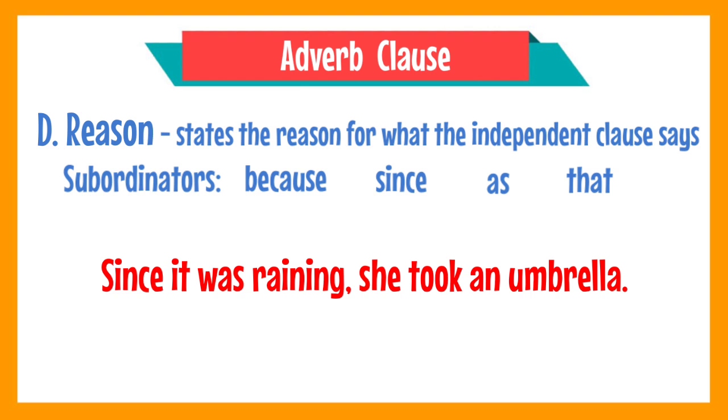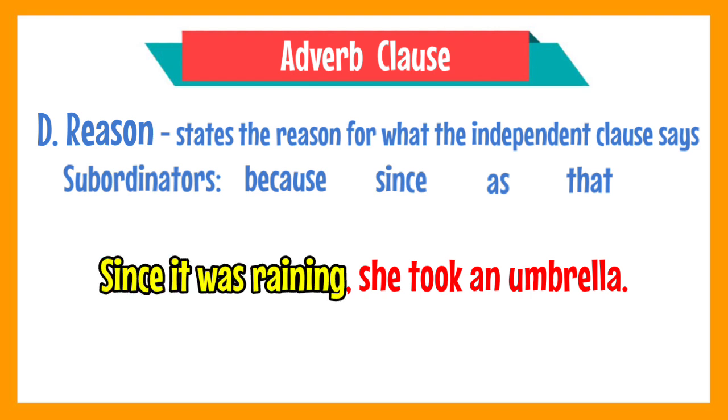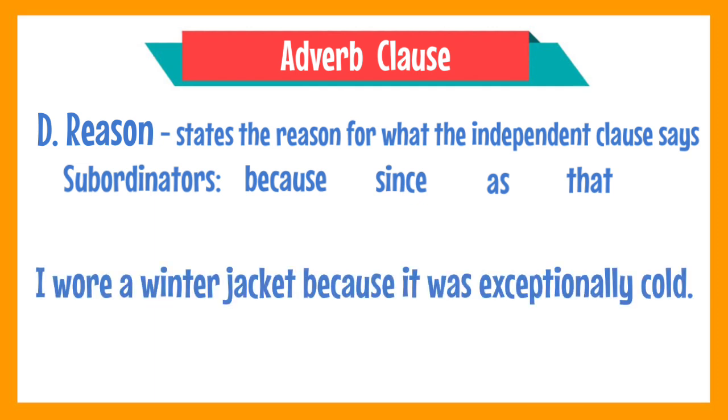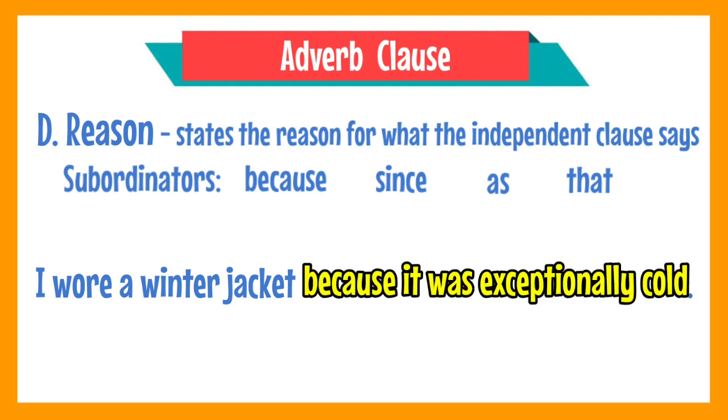Obviously, the adverb clause of reason in this sentence is since it was raining, introduced by the conjunction since. And as you can notice, it tells why she took an umbrella. Another example. I wore my winter jacket because it was exceptionally cold. In this example, the adverb clause of reason is because it was exceptionally cold. The conjunction used to introduce it is because. And again, its purpose is to tell the reason for wearing a winter jacket.